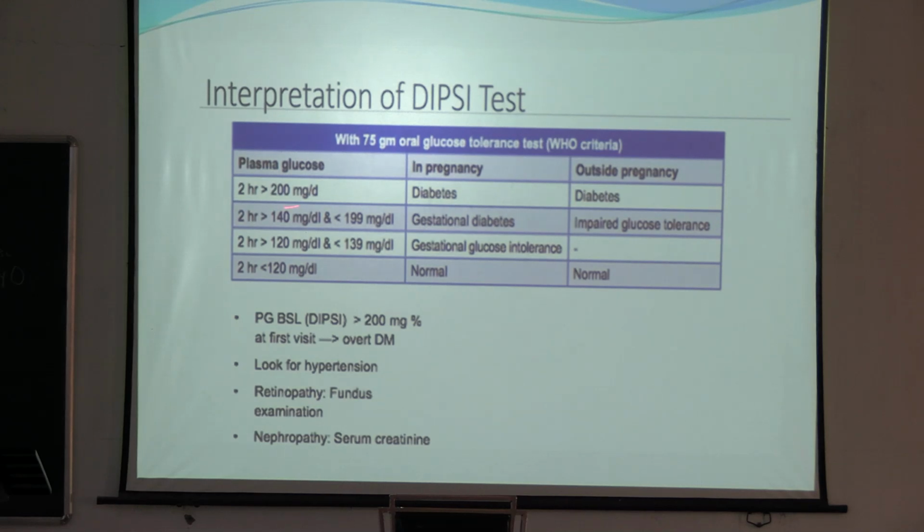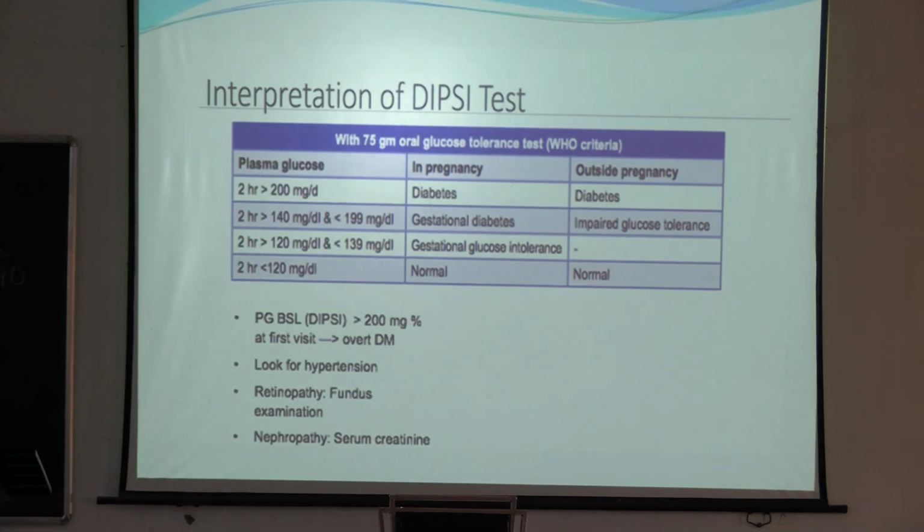Suppose the blood sugar is more than 120, that is, more than 120 to less than 140, that is gestational glucose intolerance. She is not diabetic, not gestational diabetes, but there is obviously glucose intolerance. We will ask the patient to take a diabetic diet and do some exercise.